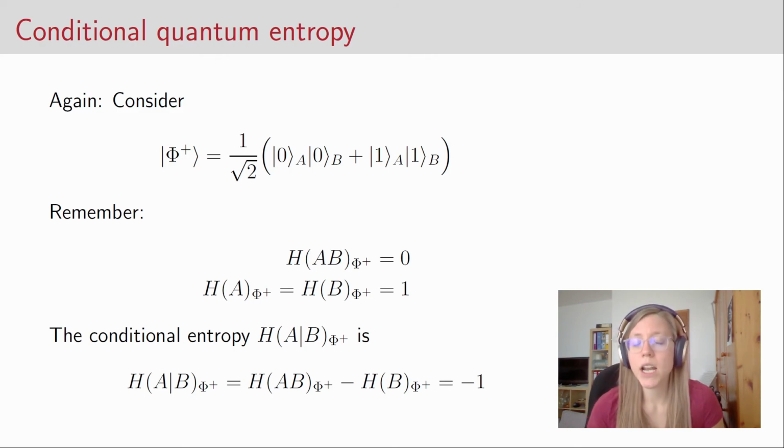This is something that can only happen in the quantum case. In the classical case, if we know exactly the state or the random variable of the joint system, then we also know exactly the random variable of the individual systems. So here, this is some fact that clearly distinguishes the quantum world from the classical world.